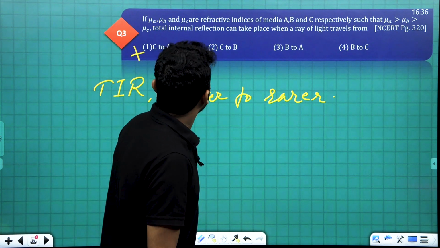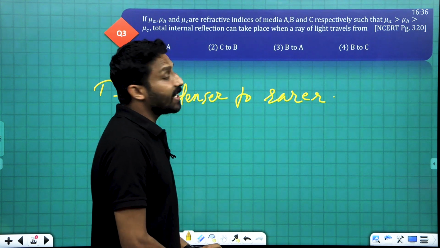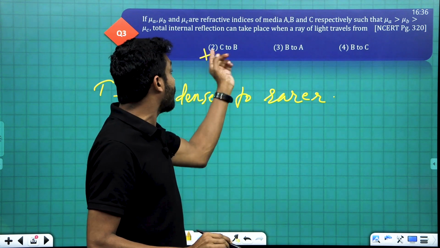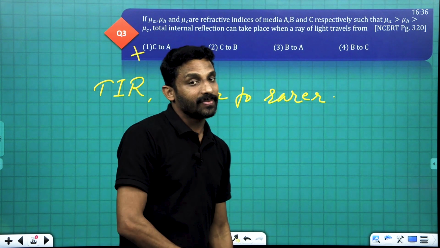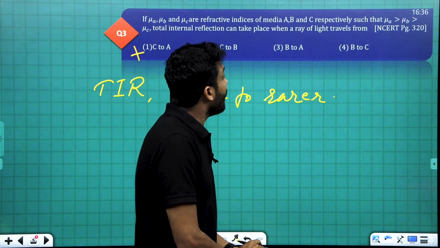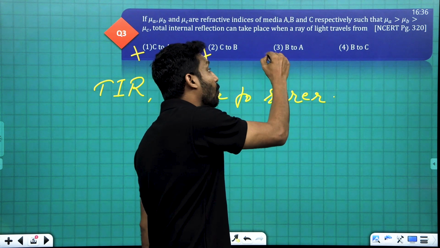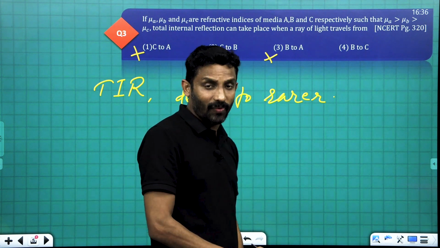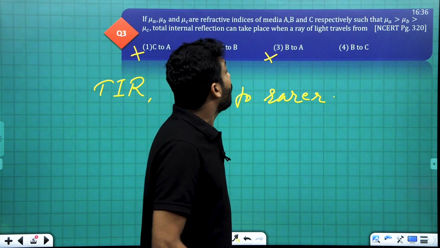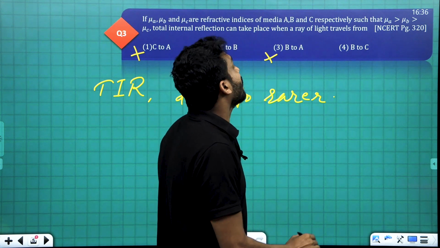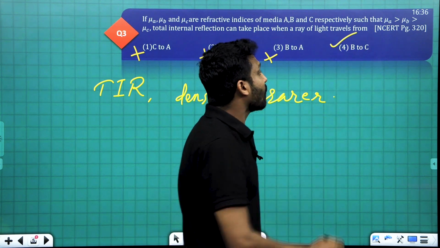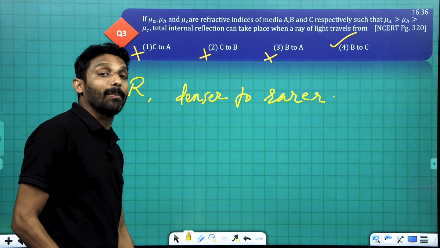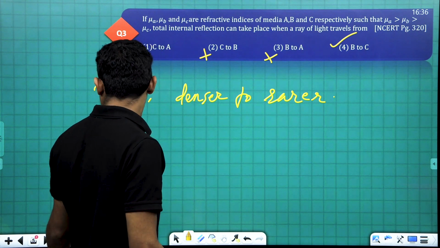Then C to B. This is also not possible because the refractive index of C is less than that of B. Then B to A is also not possible because the refractive index of B is less than that of A. Then B to C, this is okay. Higher refractive index to lower refractive index, TIR may take place. Good.